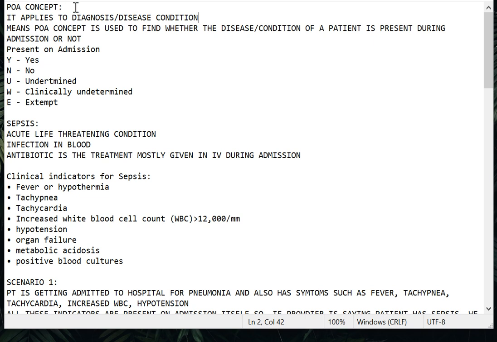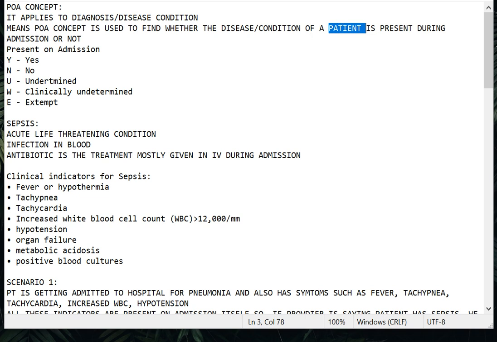As I already told, POA is a concept used to find whether the disease condition of a patient is present during the admission or not. What does during the admission mean? It means by the time of admission, by the time the patient comes to the hospital. The patient either has the condition during the admission or develops it after the admission. After getting admitted to the hospital, if he develops a condition, this will determine the POA, which will affect the PDX, which in turn will affect the payment.